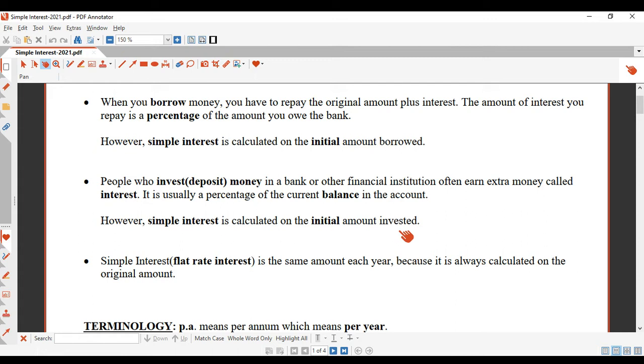So whatever money that you put into your bank account at the beginning, that's the amount that they calculate the interest on. It's not very common, but that is one of the types of interest, simple interest. Now, simple interest is also called flat rate interest. And because it's calculated on the initial amount invested or borrowed, it's the same amount every year. So the amount of simple interest you earn every year or have to repay every year is always the same because it's based on the initial amount.